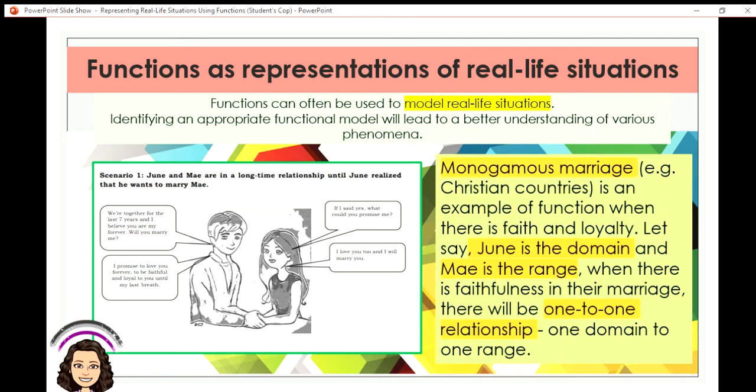So in the first scenario, it is considered as a function because June asked May to marry him. So monogamous marriage, like here in the Philippines, we are a Christian country, so it is an example of function when there is faith and loyalty. So June is the domain and May is the range. When there is faithfulness in their marriage, there will be one-to-one relationship, one domain to one range. So that makes it a function.